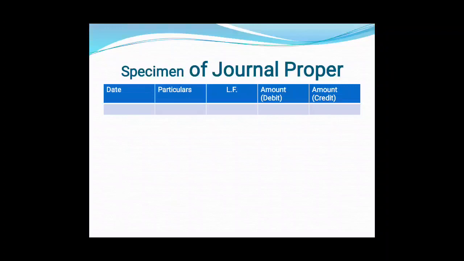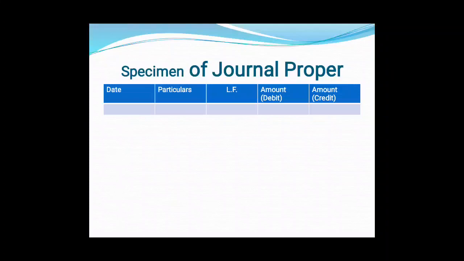It is the same as journal. There will be 5 columns. The first column for date, second for particulars, third for LF, and fourth and fifth for amount of debit and credit respectively. So here journal proper is same as journal. The format is same, the way of writing is same.